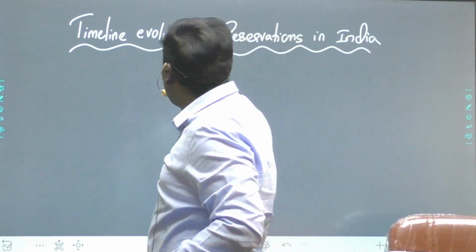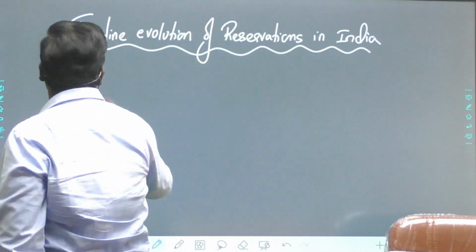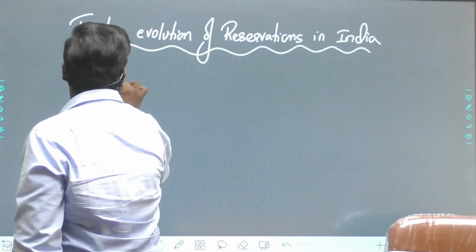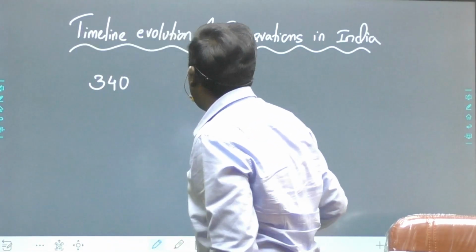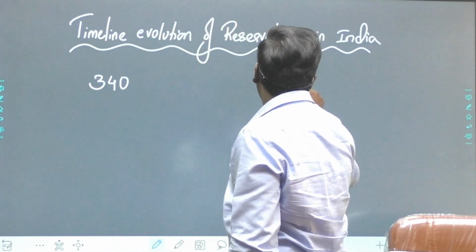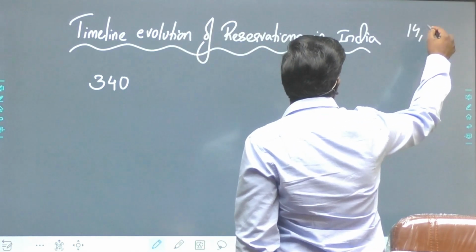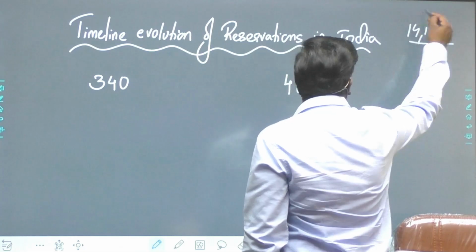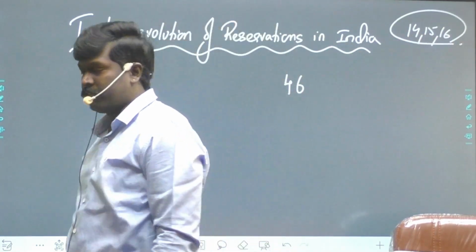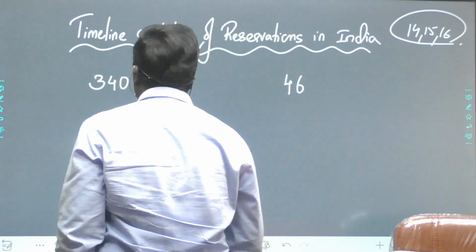To know about the evolution of the reservations in India, first let us know two more articles of the Indian Constitution, Article 340 and Article 46. We have already discussed Article 14, 15, 16. Now let us know these two articles. Firstly, what is Article 340?